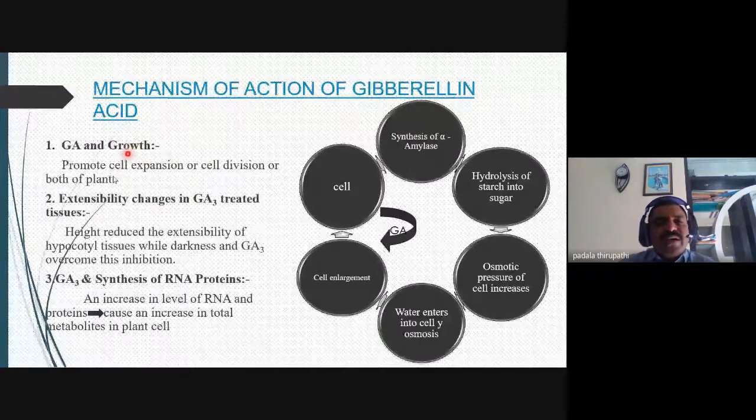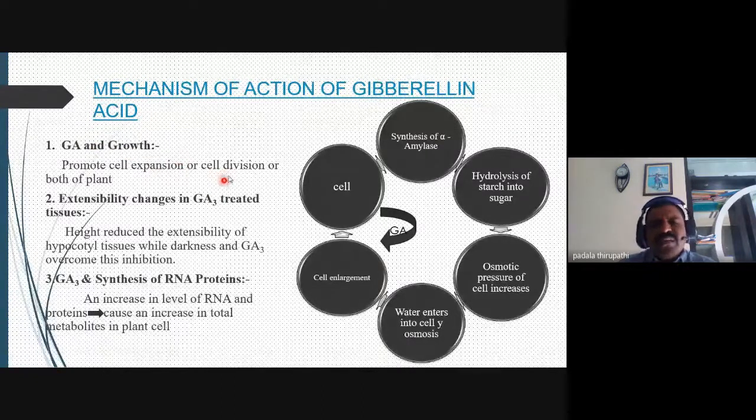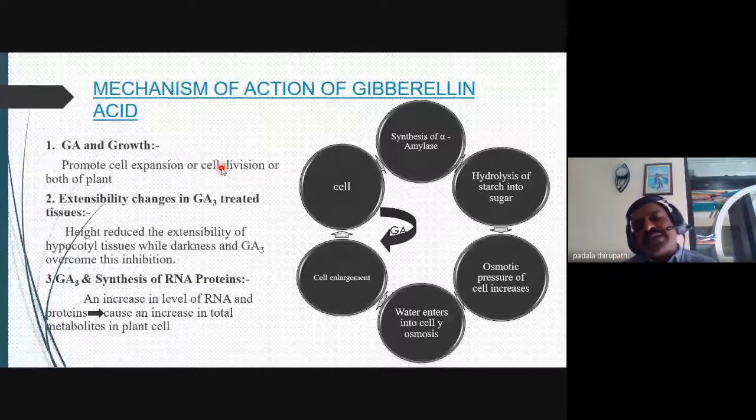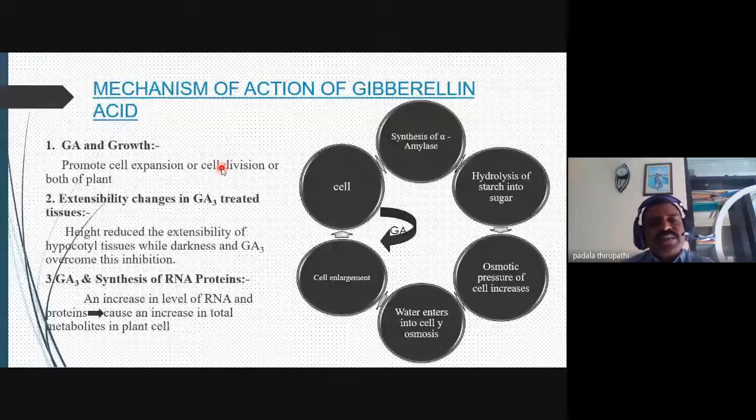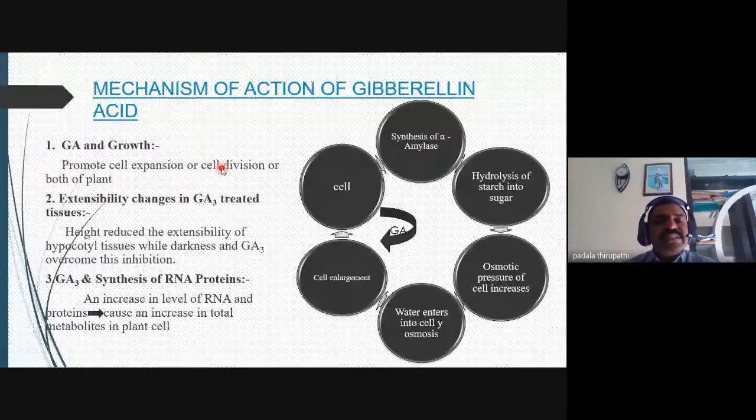The second important function is cell division. In all cell divisions, gibberellic acid is the most important phytohormone. Whenever cell division is necessary, gibberellic acid actively participates. Then the second point: extensibility changes in GA3 treated tissues.